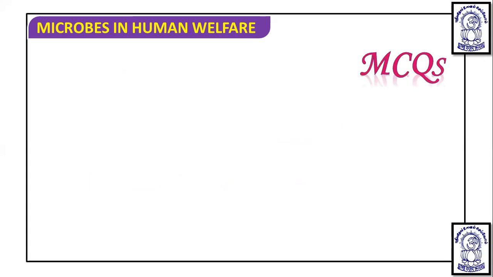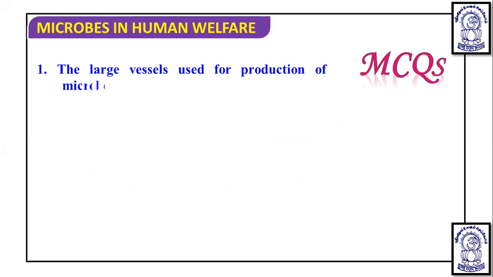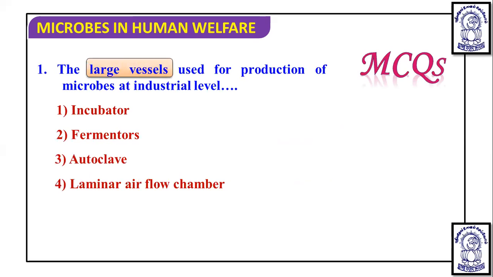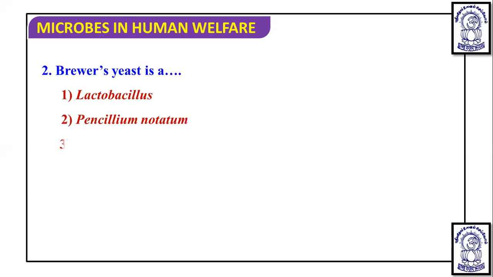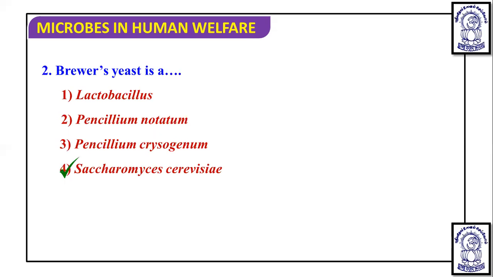So this is all about industrial products like alcoholic beverages, antibiotics, and bioactive molecules. Now, the large vessels used for the production of microbes at industrial scale are called fermenters, to carry out the fermentation process. Brewer's yeast is nothing but Saccharomyces cerevisiae, which is also called baker's yeast.